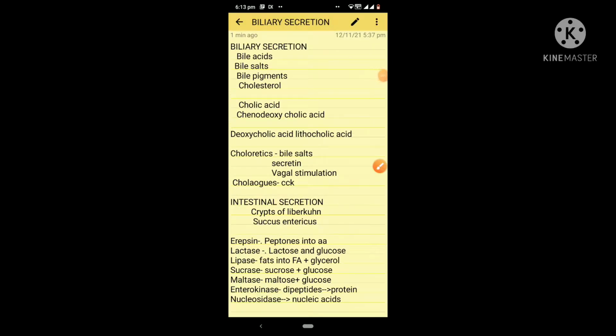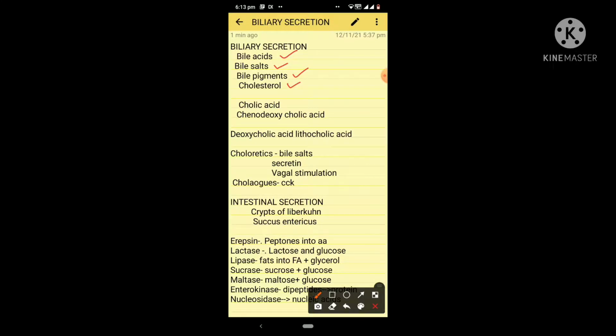Now coming to the biliary secretion. The bile is produced by the liver at the rate of 500 ml per day, and 97% of the bile is water. The bile gets stored and concentrated in the gallbladder. Now let's look into the constituents of the bile. They are bile acids, bile salts, bile pigments, and cholesterol.